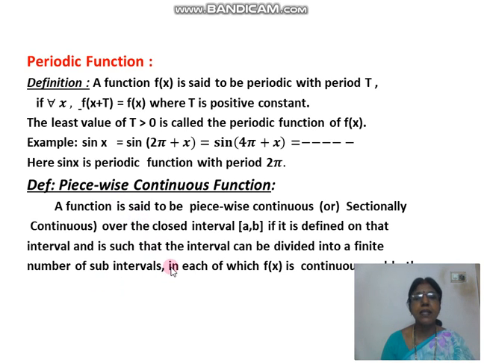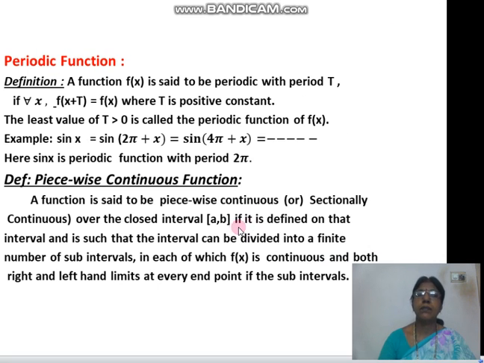Number of subintervals, in each of which f of x is continuous. So the interval is divided into some number of pieces, and each piece is a continuous function on the interval AB, and both right and left hand limits exist at every endpoint of the subintervals.